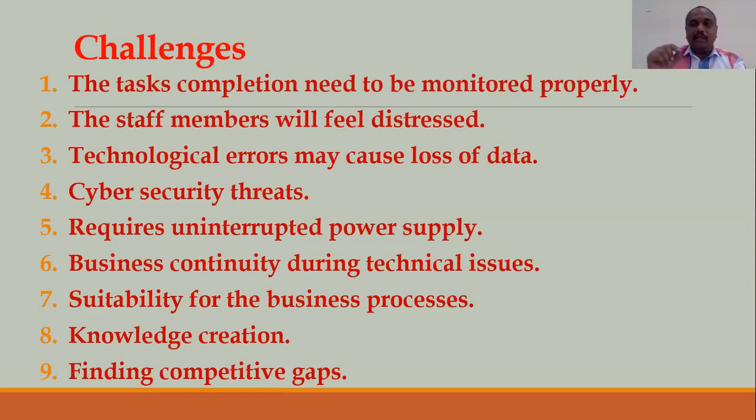That means immediately there should be a process that, okay, at 8 o'clock there is no power supply, I'm going to take the signature from everyone, or I'm going to make some other arrangement. So we should be very careful on this, how we are going to manage business continuity. I'm just talking with respect to the college. Think about something happening in the banks. They have to make transactions. If there is a technical problem, how are they going to continue the business? So office automation has some challenges also.